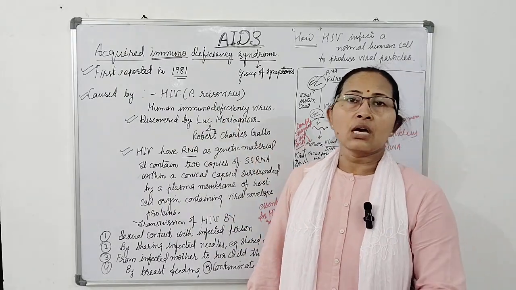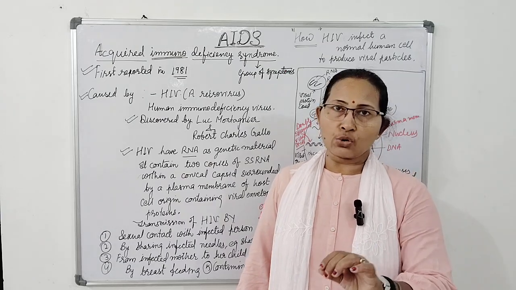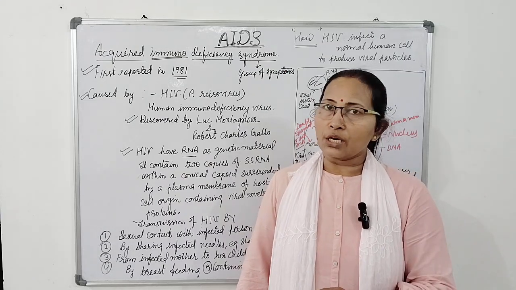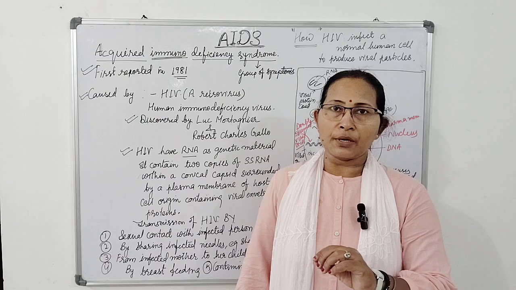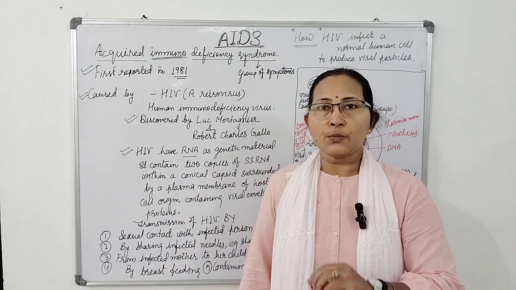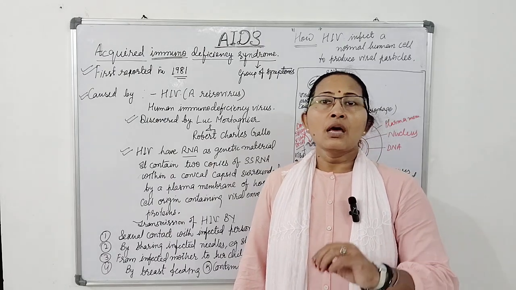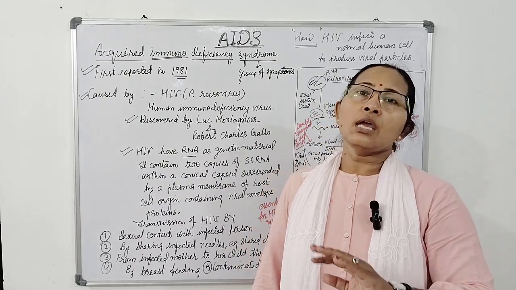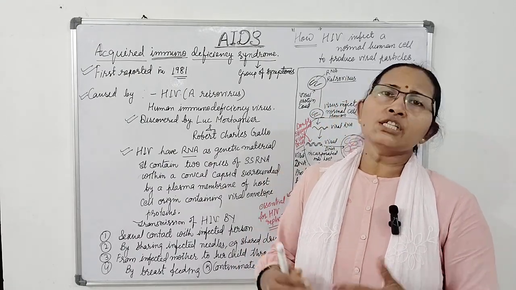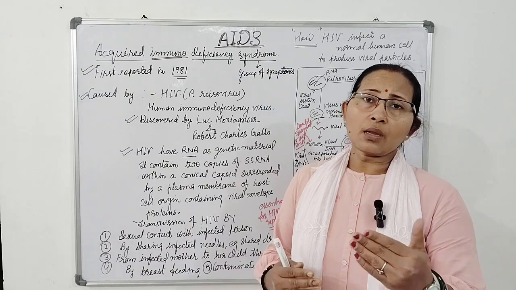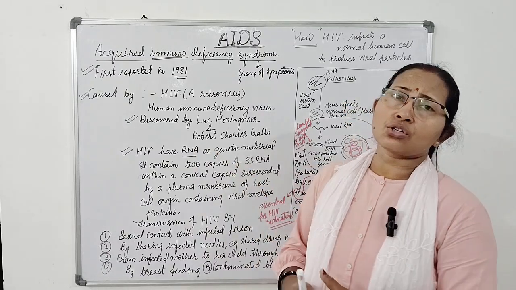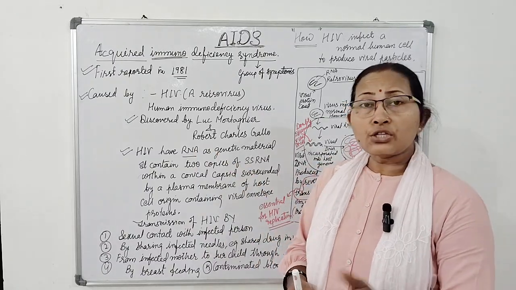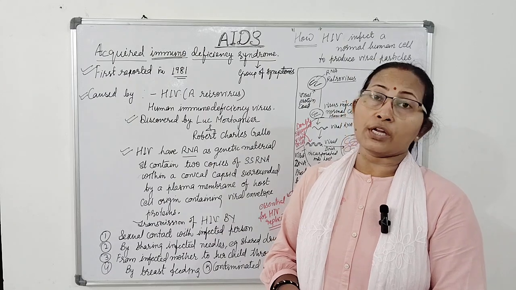This HIV virus, this retrovirus, first affects the macrophages. Inside the macrophage they develop multiple progeny, and by developing, the progeny are ready to infect and kill the T helper lymphocytes. Multiple symptoms appear due to the infection of HIV, the entry of the HIV virus in the body.